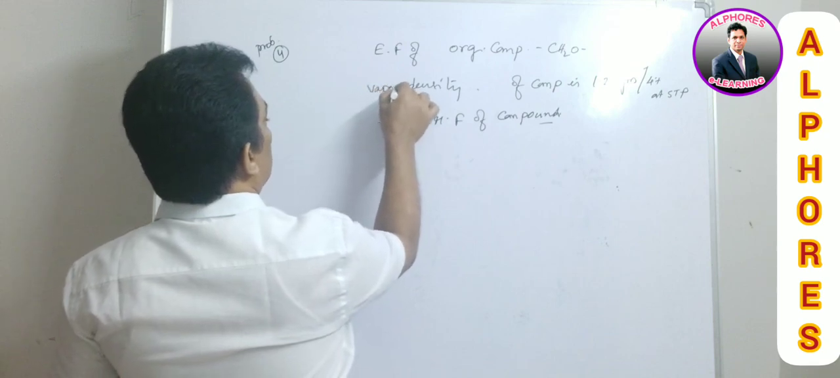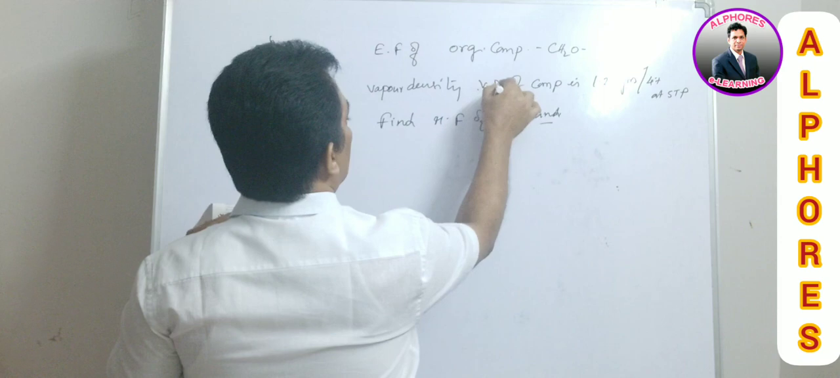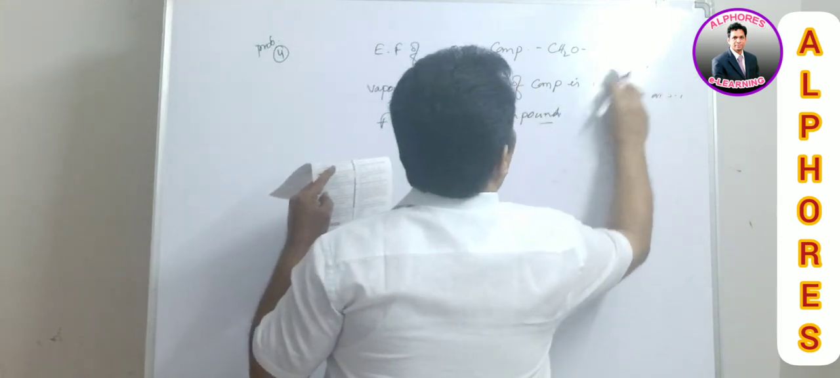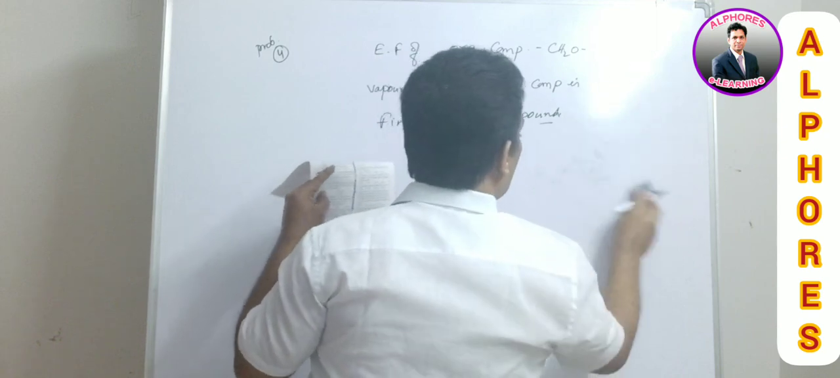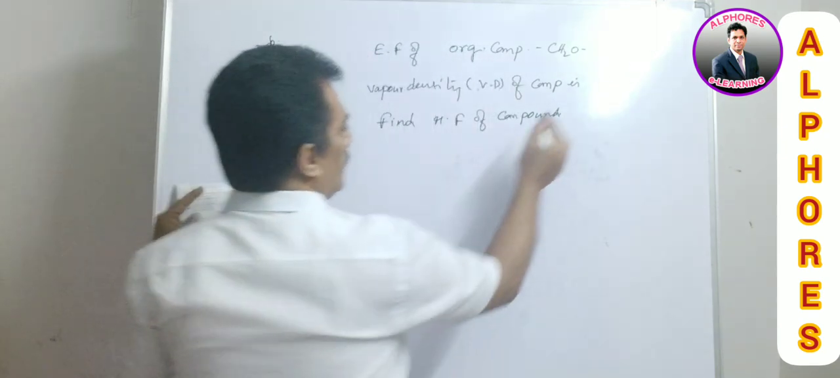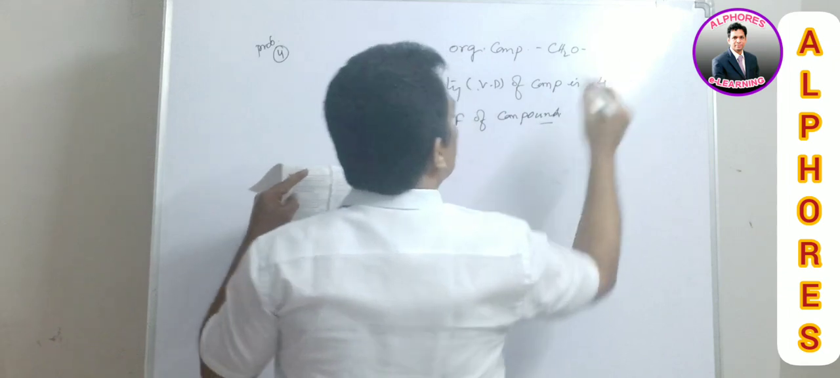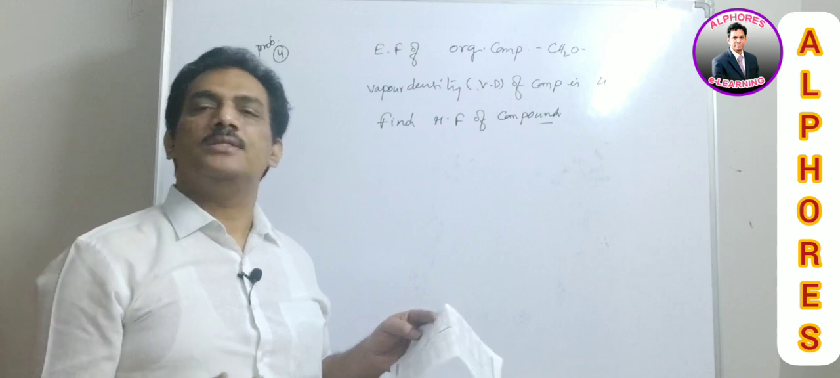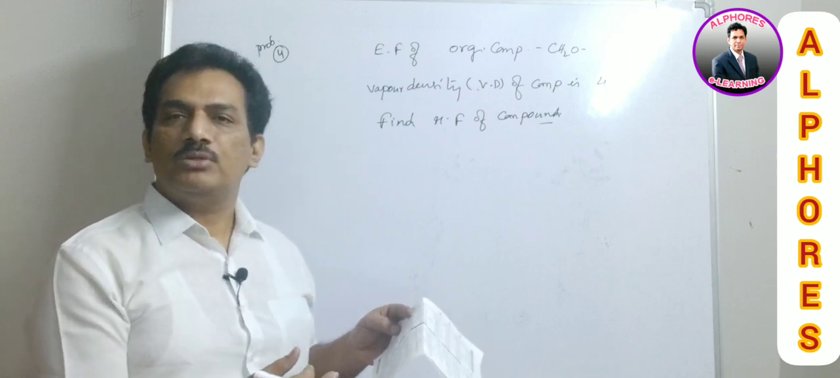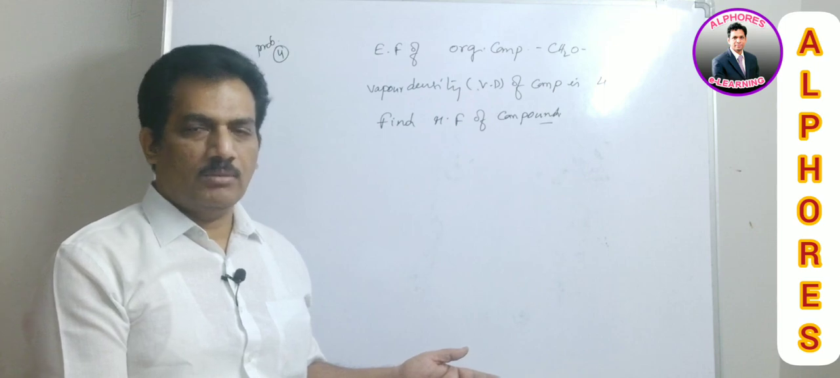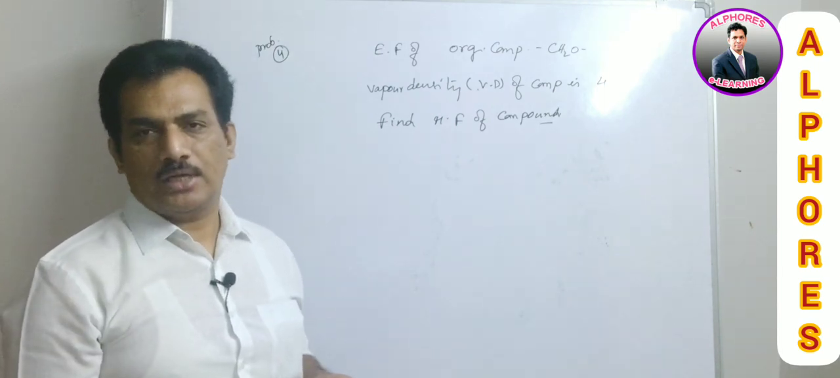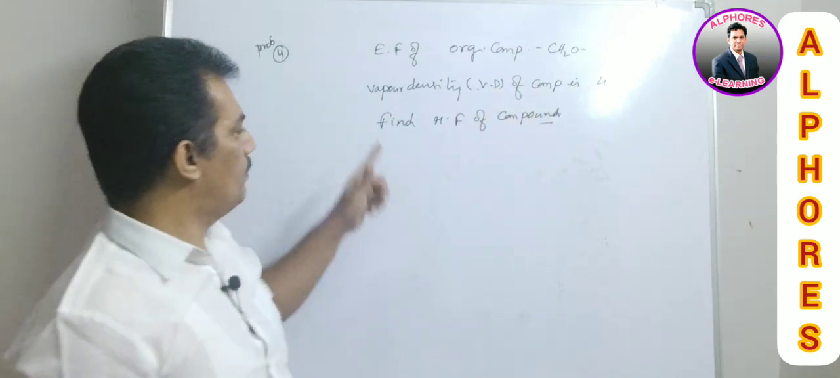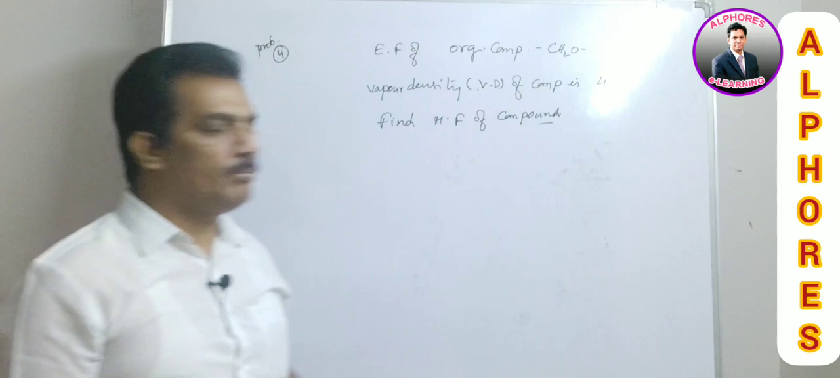The vapor density VD of the compound is given as 45. Vapor density is a relative density, you remember, it has no units. It is the ratio between the density of the compound and the density of hydrogen. So when both these are relative densities, nothing but a comparison, automatically the units will cancel out. That's why vapor density has no unit, just remember. And find the molecular formula of the compound now.